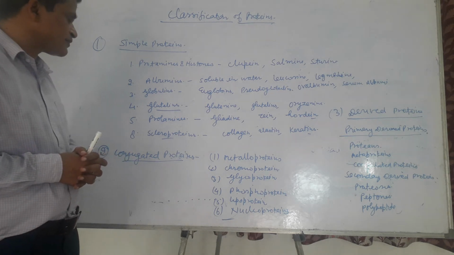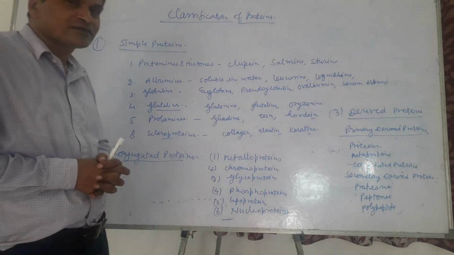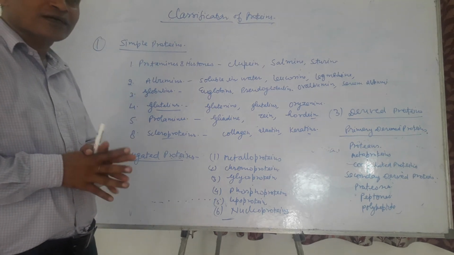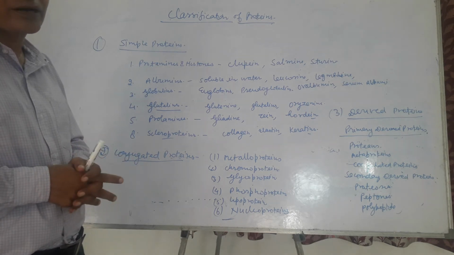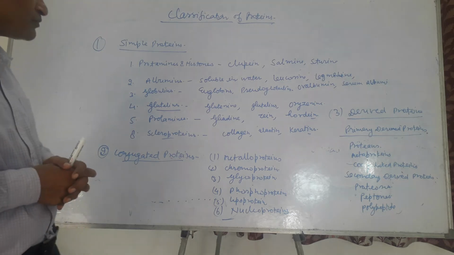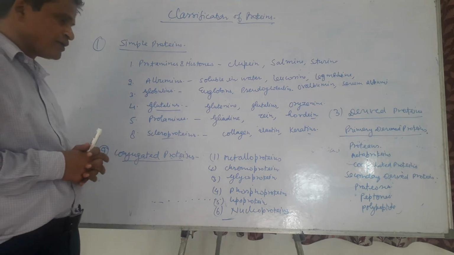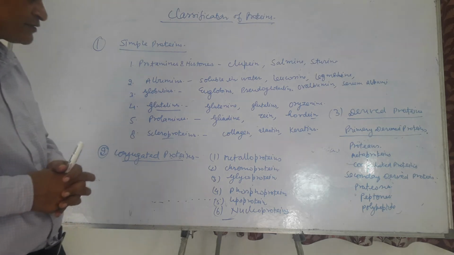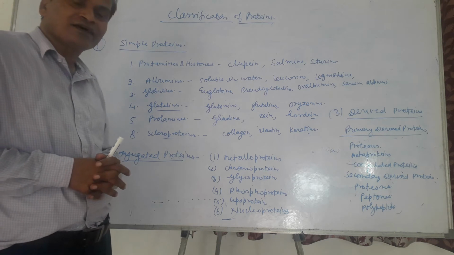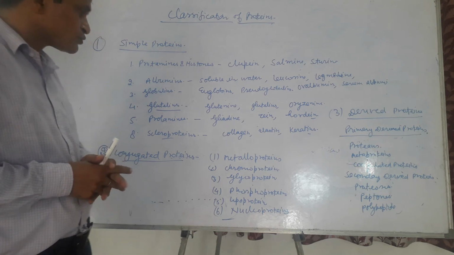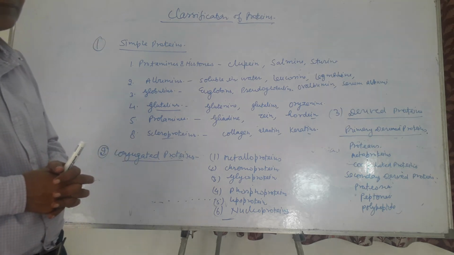The second group categorized under protein classification is conjugated proteins. Conjugated proteins means proteins which are simple but contain a non-proteinaceous group attached to the protein, which may be metal ions, colored complex, phosphoric acid, glucose, lipid, or nucleic acid. So these proteins are conjugated and they are also biologically important.